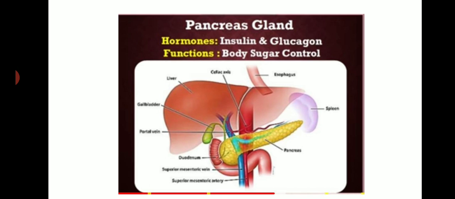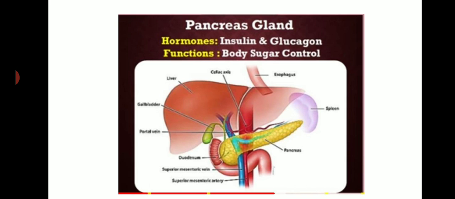Later, during fasting time, the glycogen stored in the liver is converted into glucose through glucagon. Glucagon is also secreted by the pancreas. In this way, insulin controls the blood sugar or glucose.